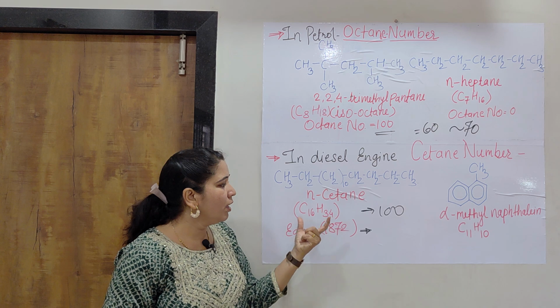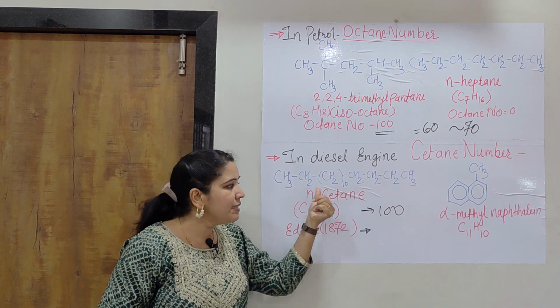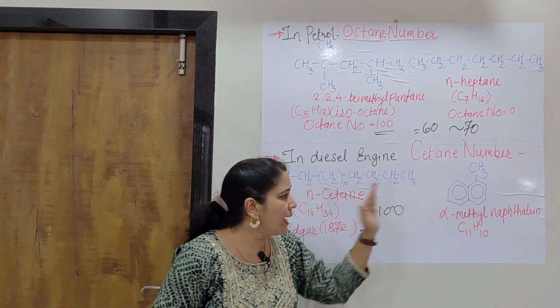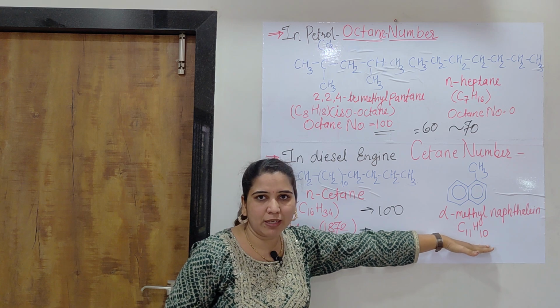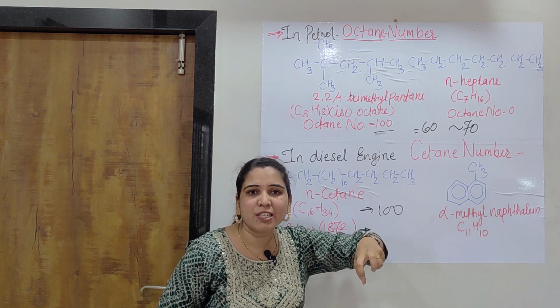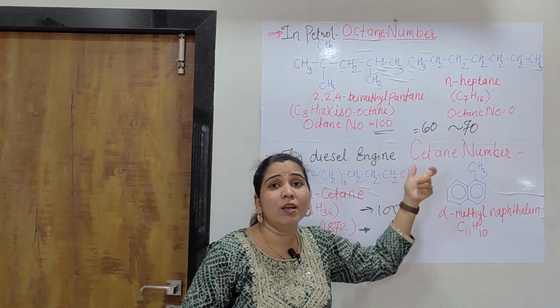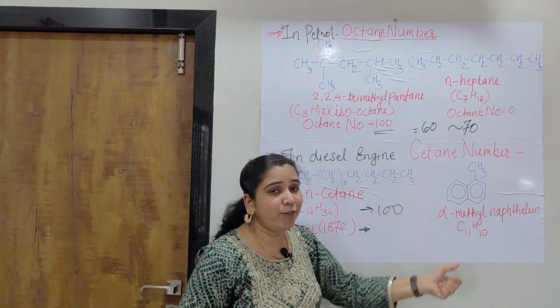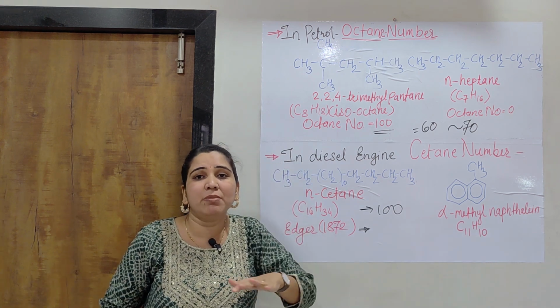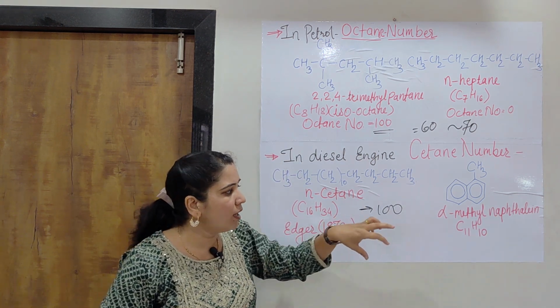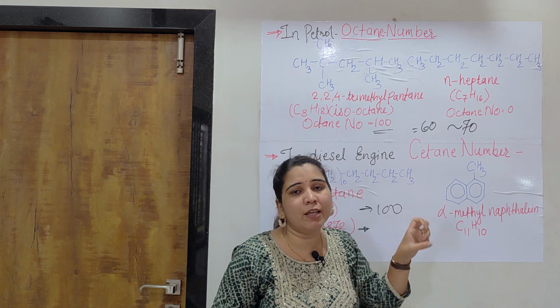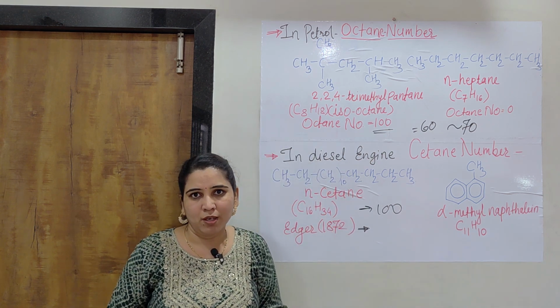So in the same way, for the definition: the cetane number is the percent by volume of n-Cetane in a mixture of n-Cetane and alpha-methyl naphthalene. Alpha-methyl naphthalene is a substance considered here for comparison, and it has a cetane number of 0. This means that whenever there is 100% alpha-methyl naphthalene, there will be 100% knocking tendency in the fuel.